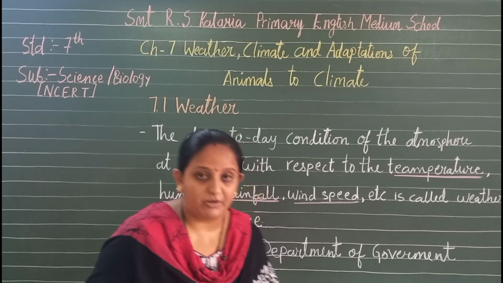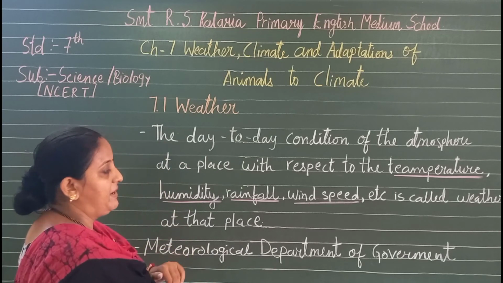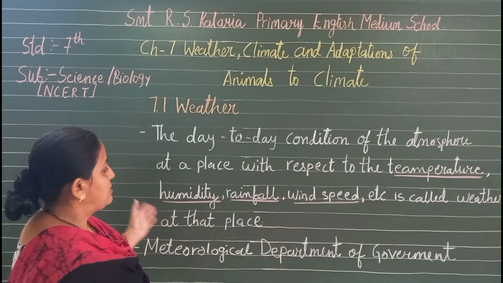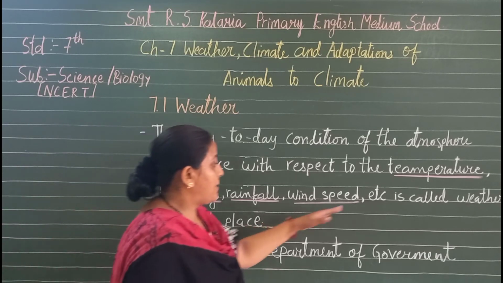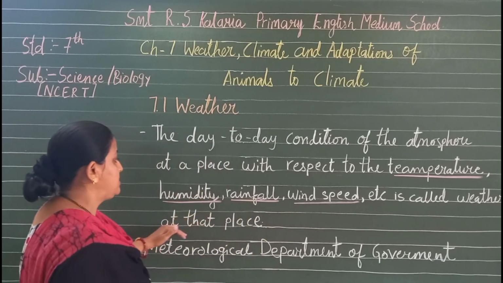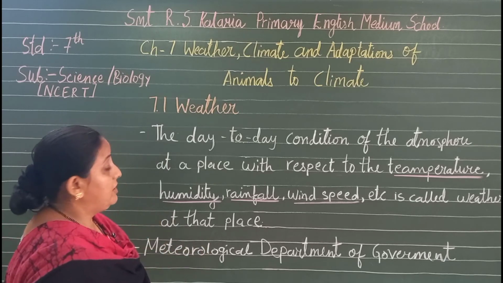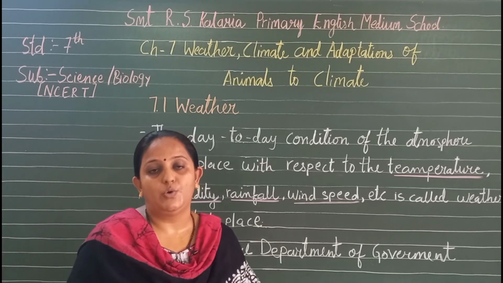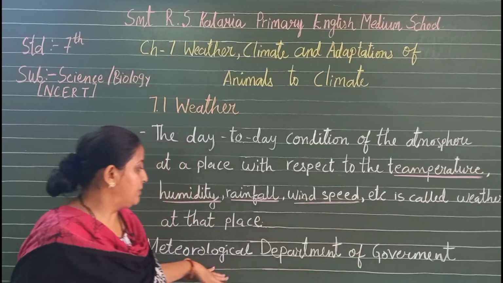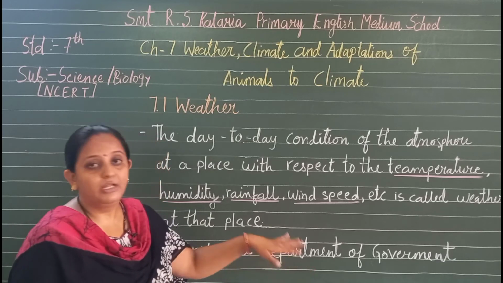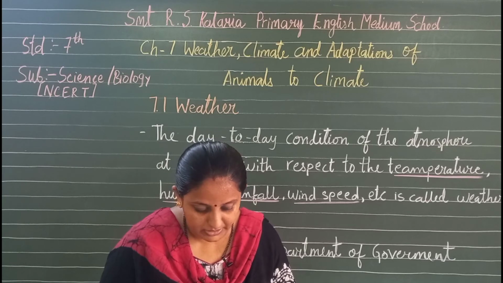So we can say, after understanding the weather, that the day-to-day condition of our atmosphere at a place with respect to temperature, humidity, rainfall, wind speed, etc. is called the weather at that place. And temperature, wind speed, rainfall and humidity are the elements of the weather, and it is not easy to predict weather. We know that it is a complex phenomenon, and weather reports are prepared by the meteorological department of the government. So this is about the weather.